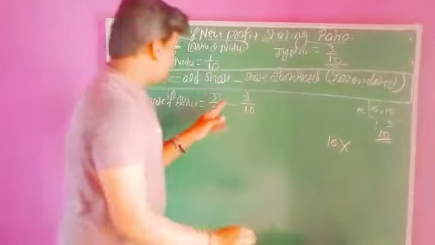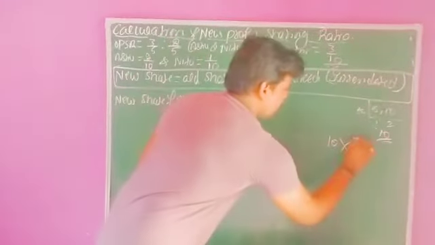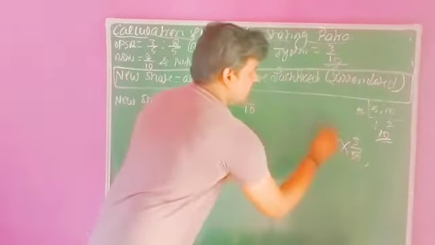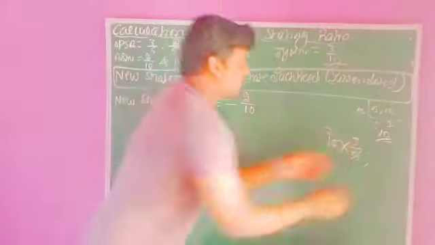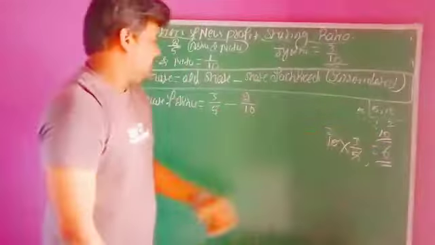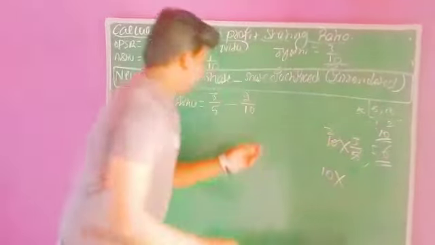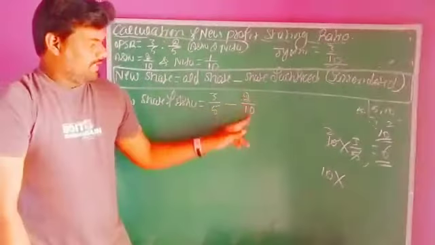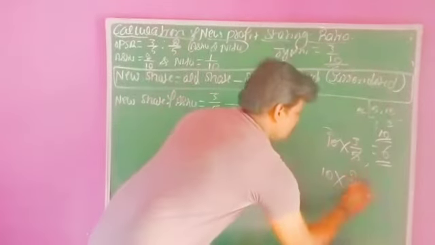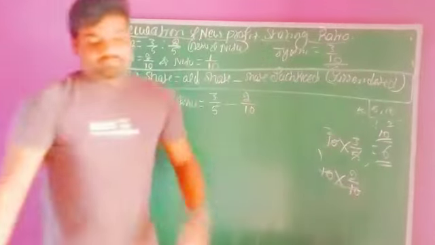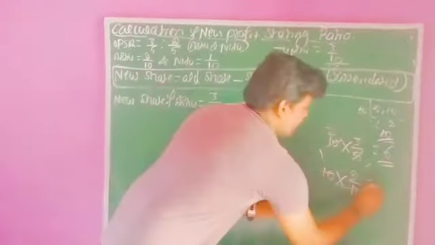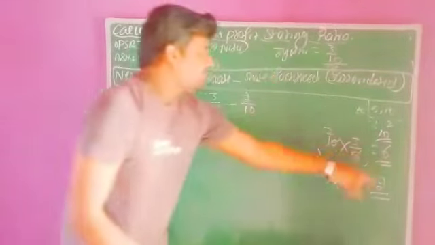10 into the first value 3/5: 5 ones are 5, 5 2s are 10, 2 3s are 6. The first value we have ascertained. In the same way, using this maximum value, 10 into the second factor 2/10: 10 ones are 10, 1 2s are 2. Both values we have ascertained.